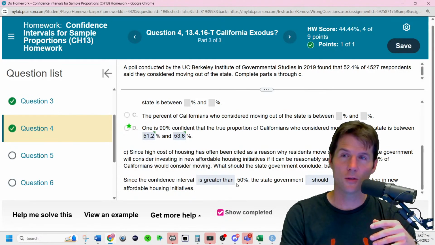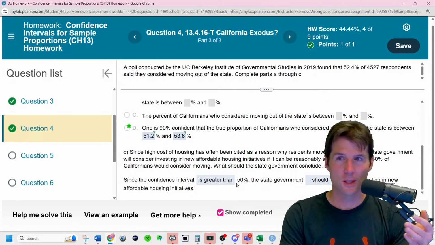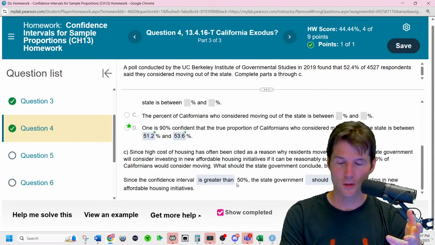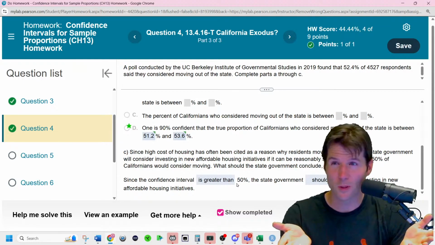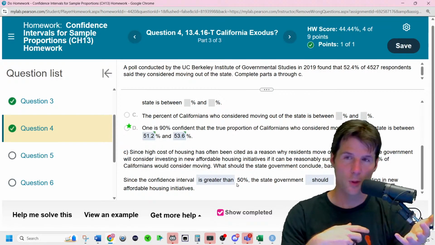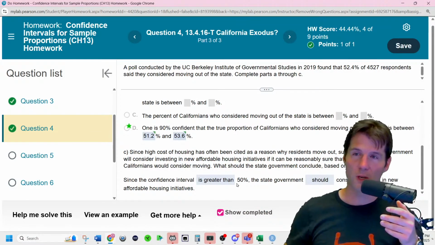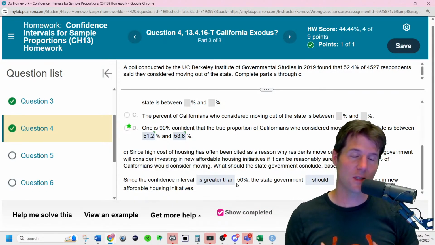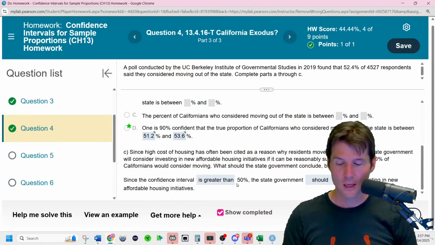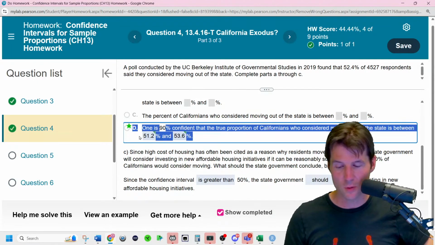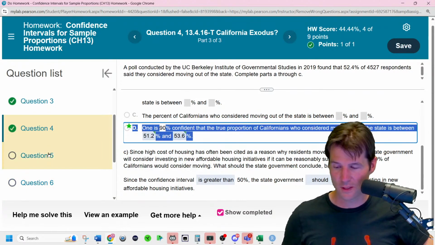It's like if I told you, if a steak dinner is estimated to cost over $50, we should lower its price. And you estimate the steak dinner is going to be $51.20 to $53.60. That's your interval. Like, I think it's going to be somewhere between there. So because of that, should we lower the price? Well, since your whole interval is above $50, we should lower the price. We should take the action that is suggested if there's evidence that it's above 50. And this is the evidence it's above 50 because you think the true proportion is above 50.